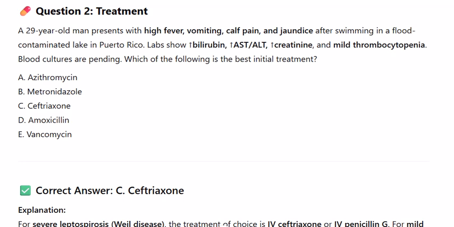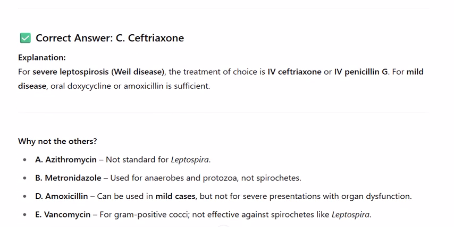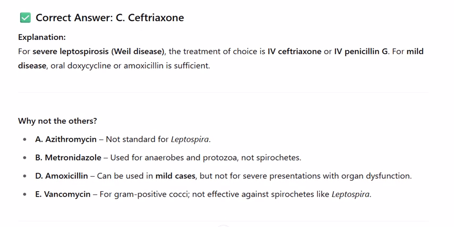Ceftriaxone. Explanation. For severe leptospirosis, Weil disease, the treatment of choice is IV ceftriaxone or IV penicillin G. For mild disease, oral doxycycline or amoxicillin is sufficient. Why not the others? A. Azithromycin, not standard for Leptospira. B. Metronidazole, used for anaerobes and protozoa, not spirochetes. D. Amoxicillin, can be used in mild cases, but not for severe presentations with organ dysfunction. E. Vancomycin, for gram-positive cocci, not effective against spirochetes like Leptospira.